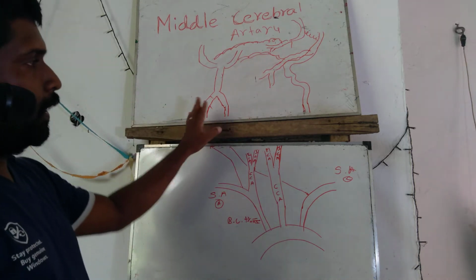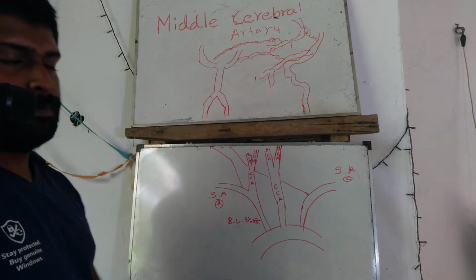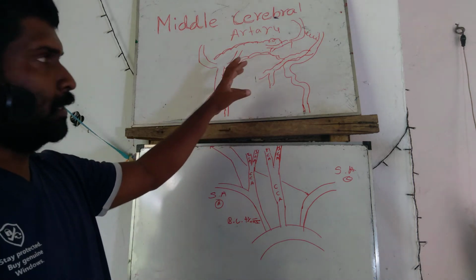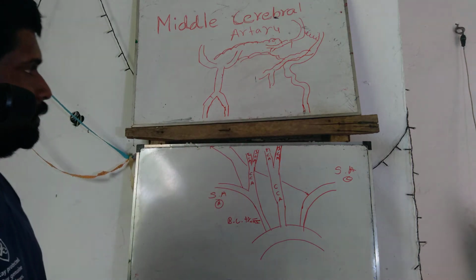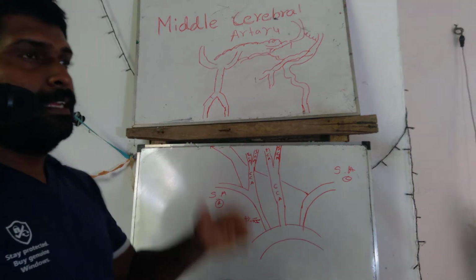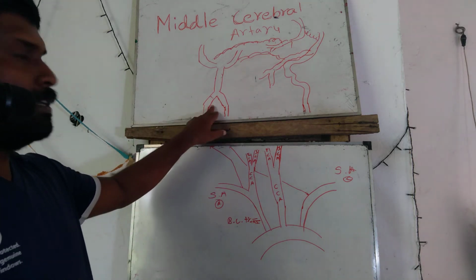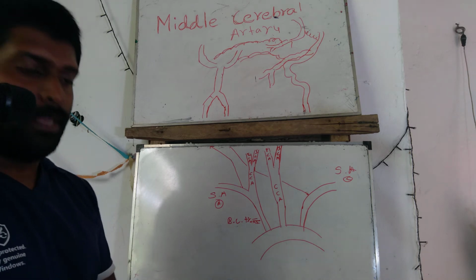Then at the medulla area, we can see the posterior aspect of the head. Another small head, the cerebellum. This circulation pathway next gives the cerebellum supply.